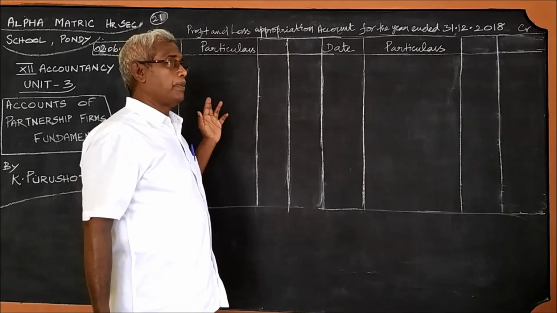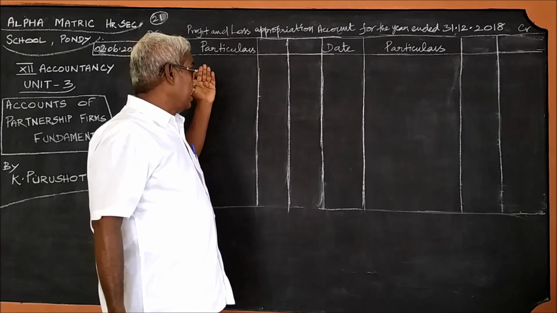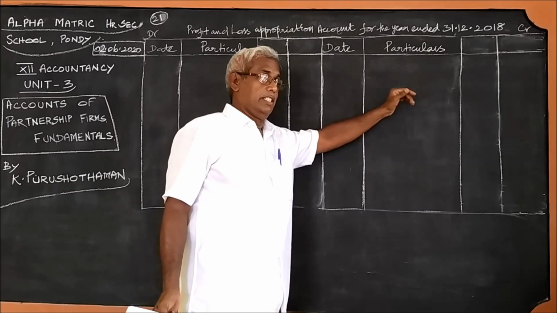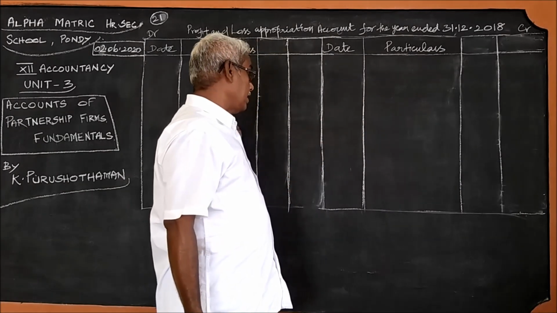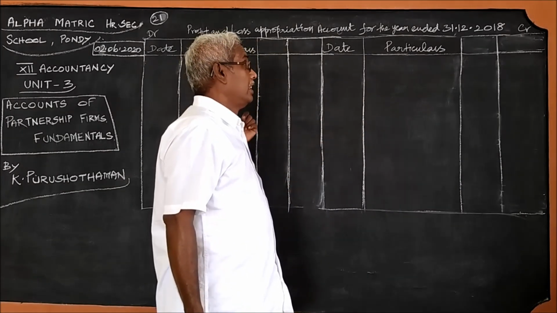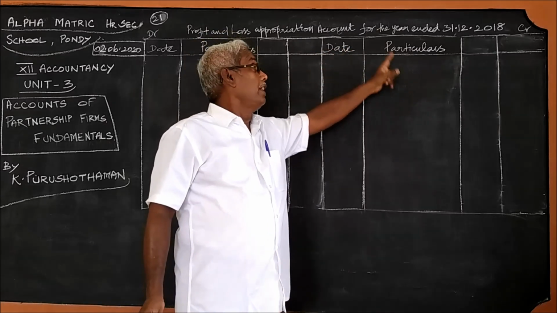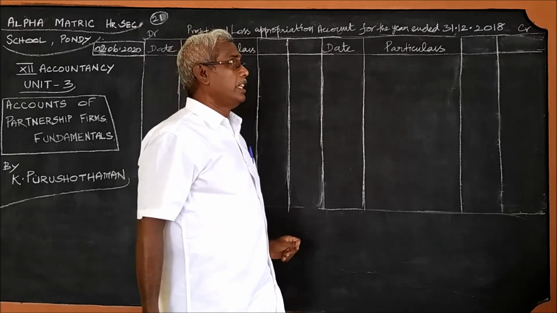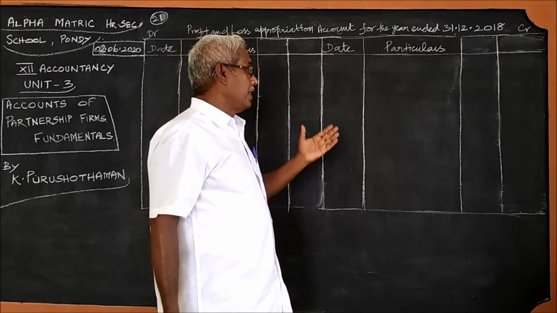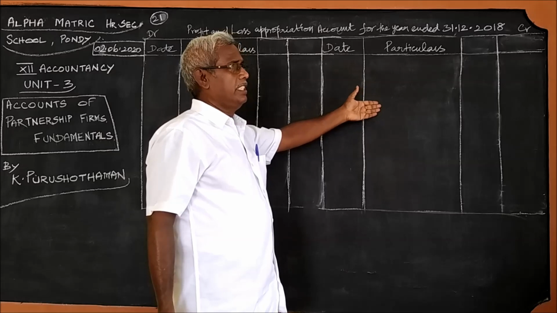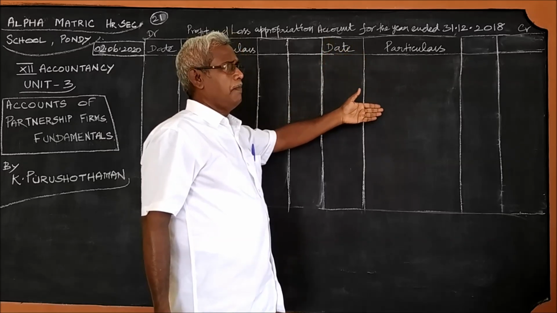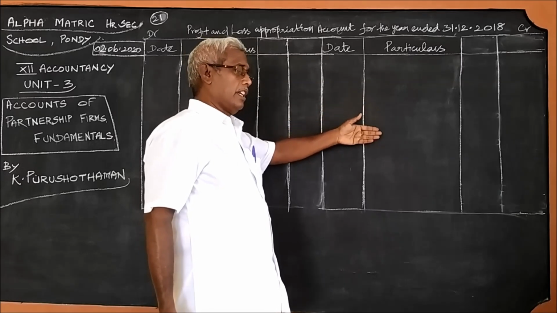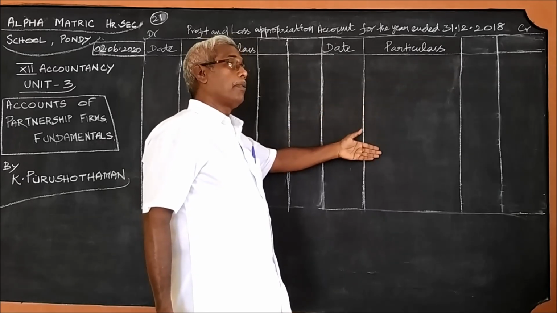The drawings appearing on the debit side of the capital account will not appear on the credit side, but interest on drawings appearing on the debit side will definitely appear on the credit side of this account, the profit and loss appropriation account. Likewise, in the capital account, we write on the credit side interest on capital, salary, commission and the profit share.